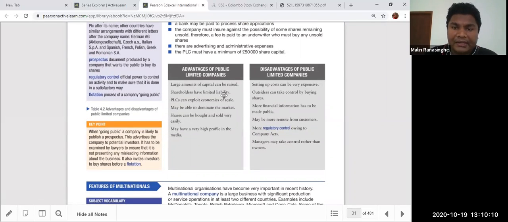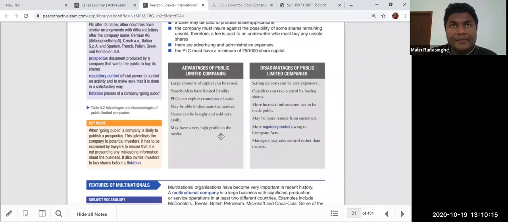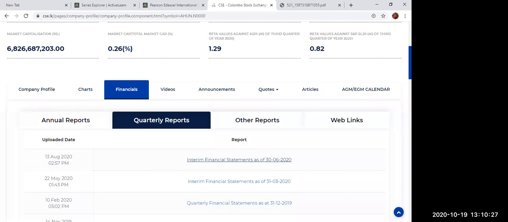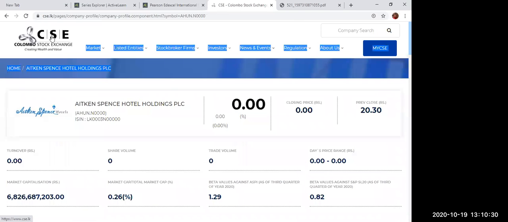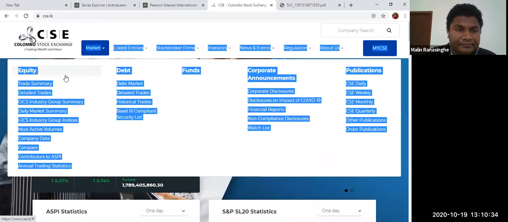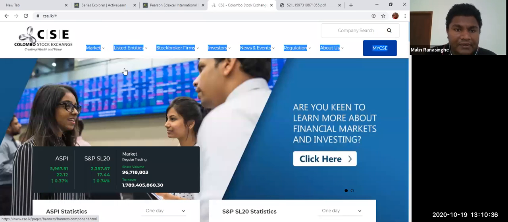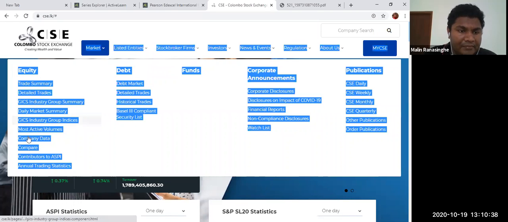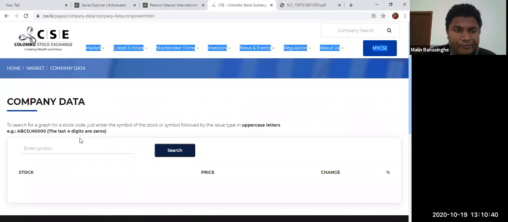More capital can be raised. Shareholders have limited liability, and PLCs exploit economies of scale. These are the main advantages. We talked about the PLC, not the private limited company. The public limited company is the company which is listed in the Colombo Stock Exchange, like this. You can see here, this is the Colombo Stock Exchange. These are the public limited companies listed. You can see different companies, equity market, company data.